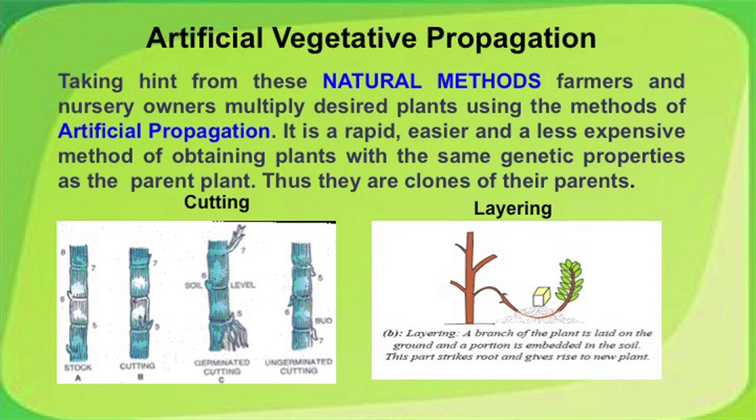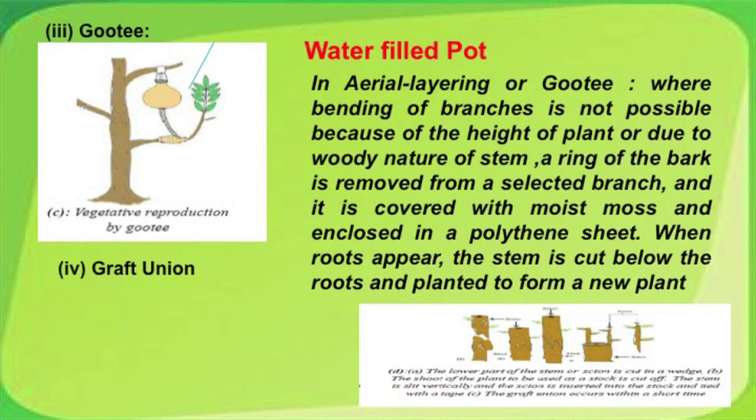In layering, the name itself tells you a lower branch is lowered and covered with mud or soil until roots germinate, and then we sever the branch from the main plant, and it becomes a new independent plant. This method is modified in air layering, or we call it guti.